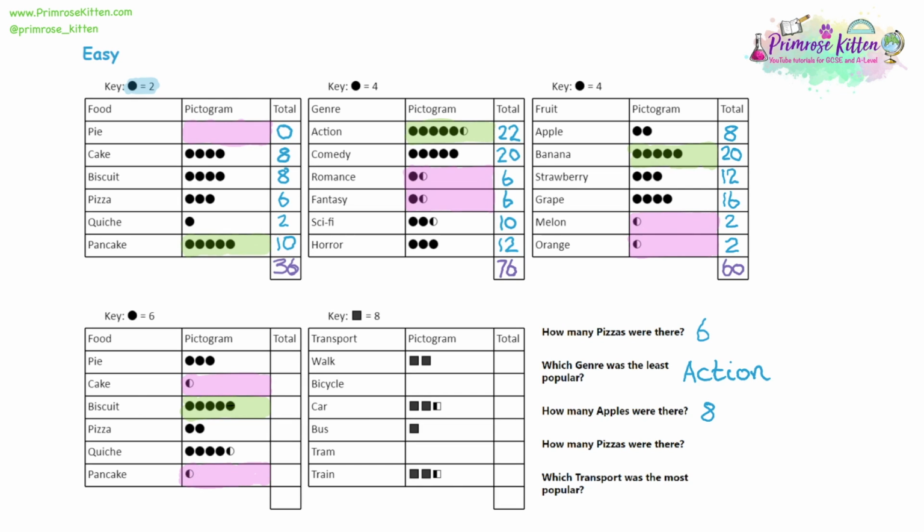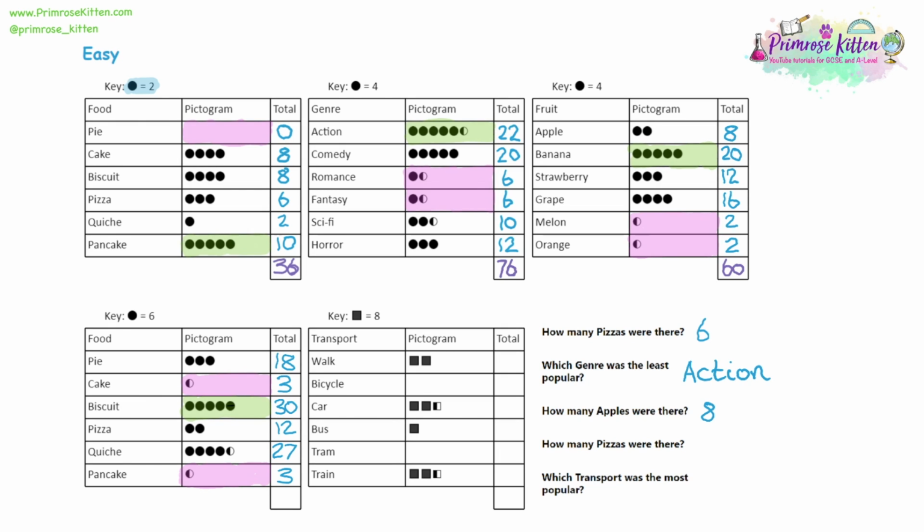Let's look at the numbers now. This time the key is 6 for a circle. So if there's 3 circles of pie, 3 times 6 is going to give us 18. Half a circle will be half of our key, so our key is 6, half of that will be 3. Then we have 5 circles, 5 times 6 is 30. Then 2 circles, 2 times 6 is 12. And then 4.5 circles, so you could do 4.5 times 6 if you're confident, but 4 times 6 would give us 24. And then another half will be another 3. So 24 plus 3 will give us 27.